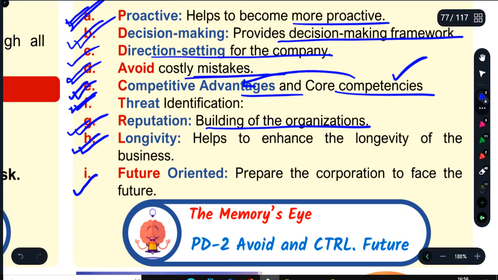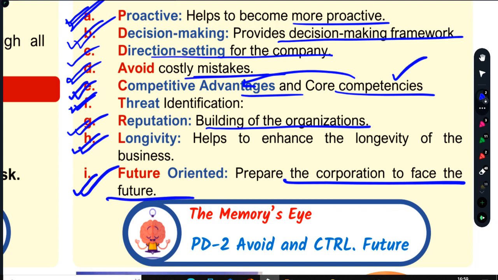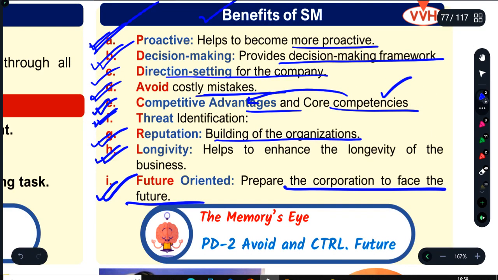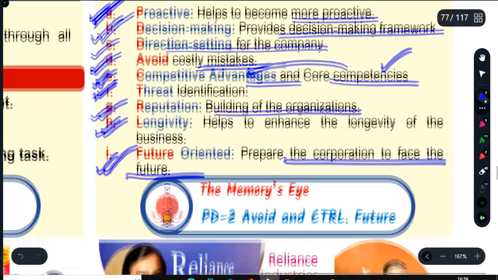And it is future oriented, it prepares the corporation to face the future. The core concept of strategic management lies in environmental analysis. If you understand the environment, if you know the internal and external environment, micro and macro, you can analyze well, you can plan yourself properly, you can prepare your strategies well, and your strategic management will be at the right place. So you have to remember these points, they are very important, very hot topics.